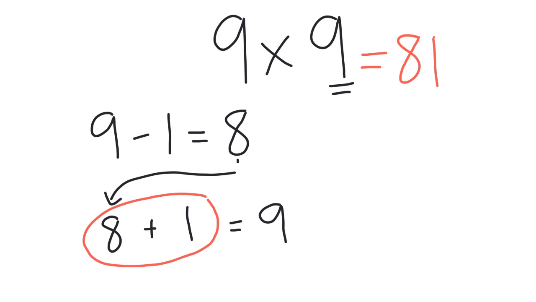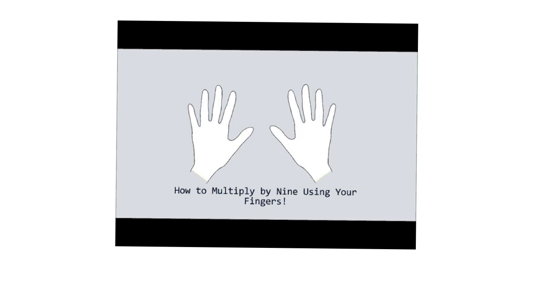I'm going to show you one other strategy with a video in the next part here, and you can use whichever strategy works for you. Just remember that this strategy only works to get up to 9 times 9. Once we get any higher, it gets a little trickier. Let's check out this video to see a different way that we can learn how to multiply by 9 using just our fingers.